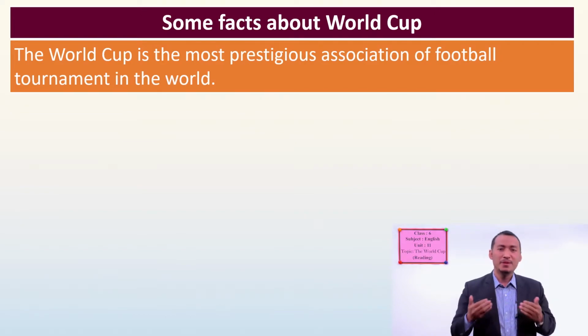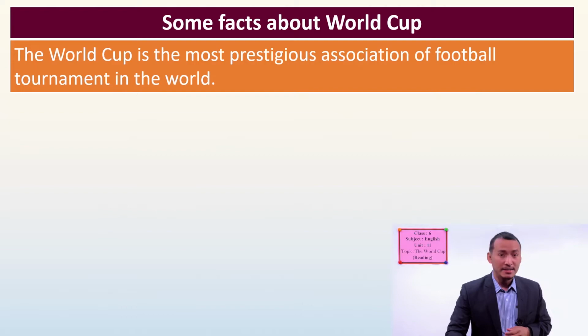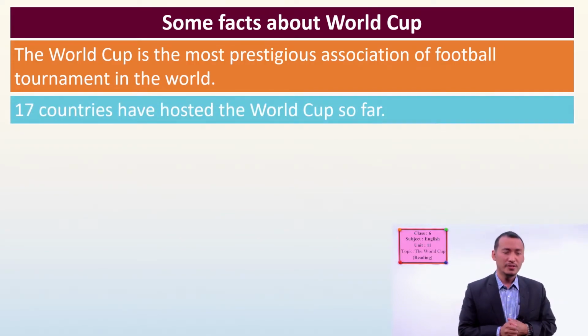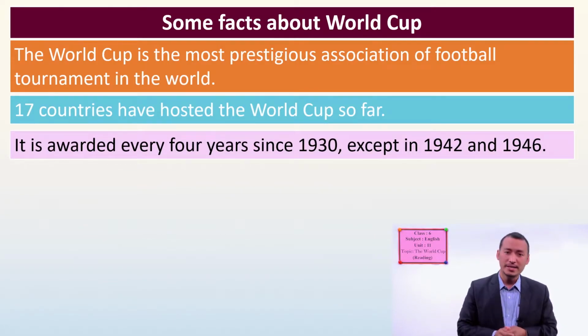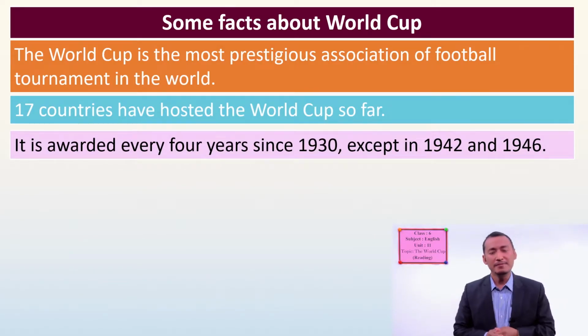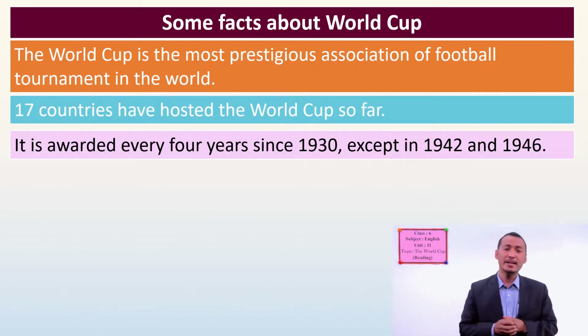Okay, so this is the most prestigious, which means most of the people from around the world love to watch it and love to play it. So it is the most prestigious game or tournament. And till now, 17 countries have hosted the World Cup. It is awarded every 4 years since 1930, except in 1942 and 1946. During 1942 and 1946, there was the Second World War, so there was no World Cup. Okay, so since 1930, the World Cup is organized every 4 years. After 4 years, it comes.